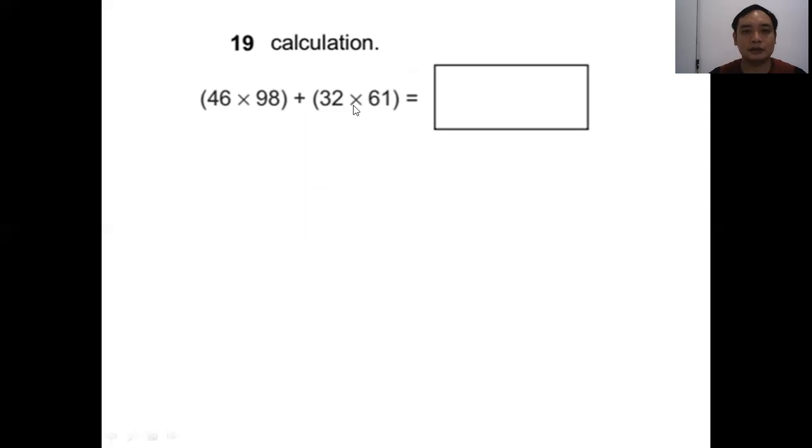Question 19. Calculation. (46 multiplied by 98) plus (32 multiplied by 61). So this one you just simply do the calculation. So you will get this answer: 4,508 plus 1,952. So you will get 6,460.